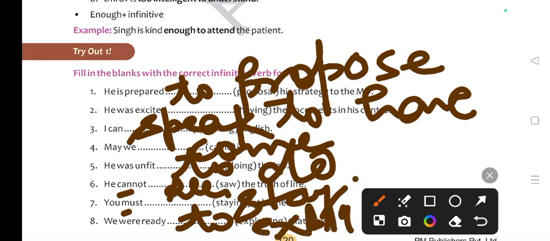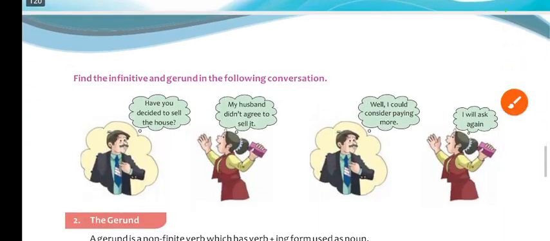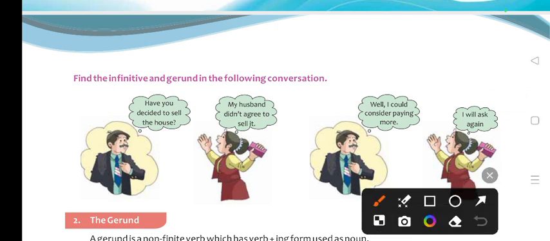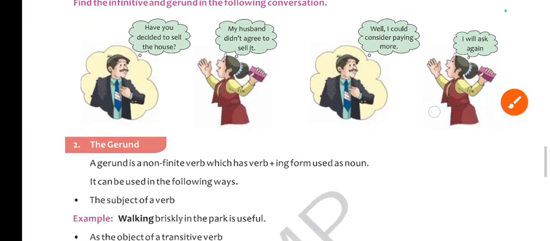Clear. Next, find the infinitive and gerund in the following conversation. Have you decided to sell the house? My husband did not agree to sell it. Well, I could consider paying more. I will ask again. Okay?